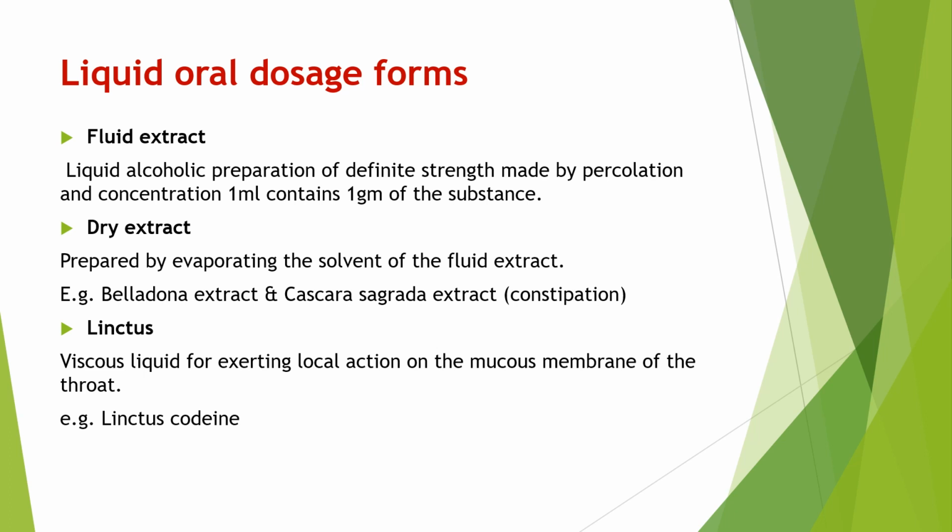Then dry extract, which is prepared by evaporating the solvent of fluid extract. Example is belladonna extract and cascara sagrada extract, which is useful in constipation. Then linctus. Linctus, it is a viscous liquid for exerting local action on the mucous membrane of the throat. Example is linctus codeine. What is linctus? It is a viscous liquid which exert local action on the mucous membrane of throat.